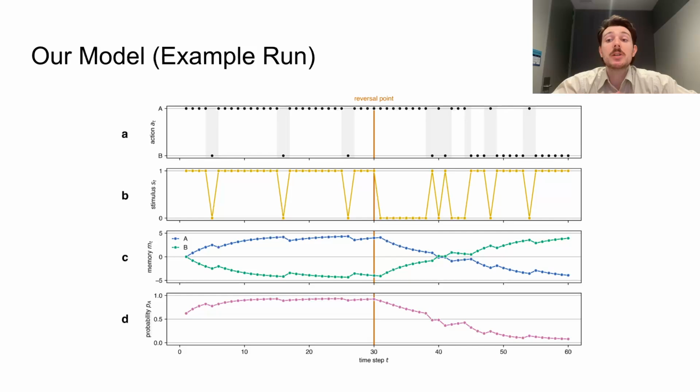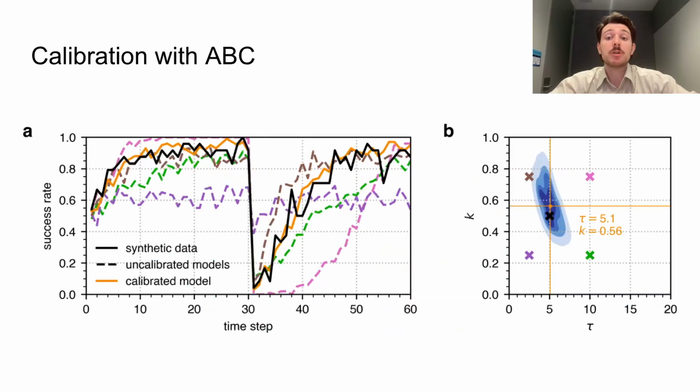The individual initially learns to choose A almost all of the time, and then must relearn to choose action B after the reward reversal at time step 30. In the paper, we also show that we can effectively identify the two parameters using approximate Bayesian computation, with clear posterior distributions concentrating around specific values that you can see in subfigure B. This confirms that our model is both mechanistically adequate and statistically tractable.